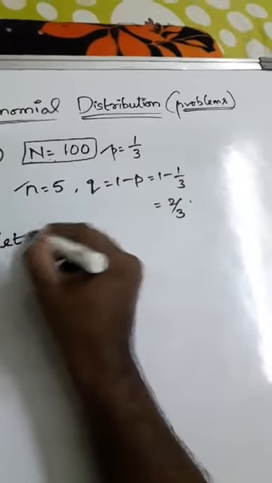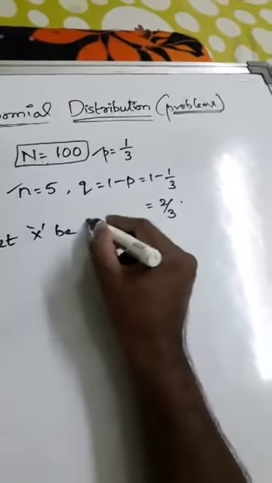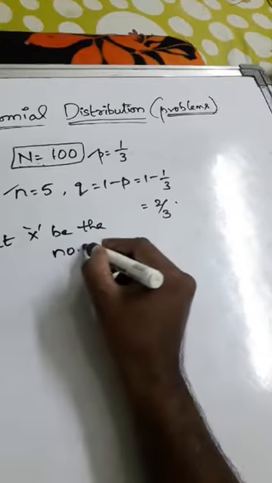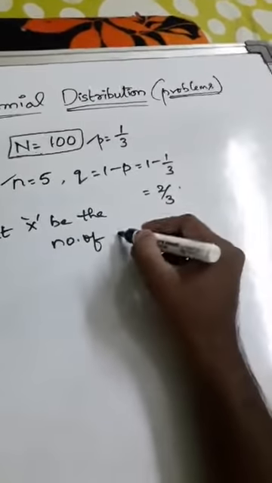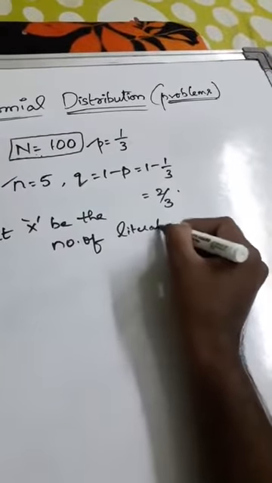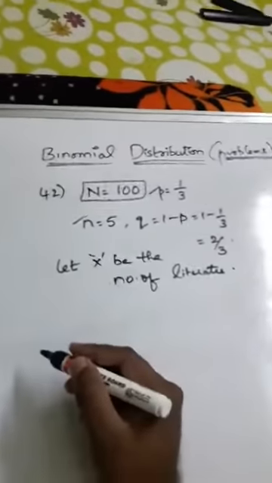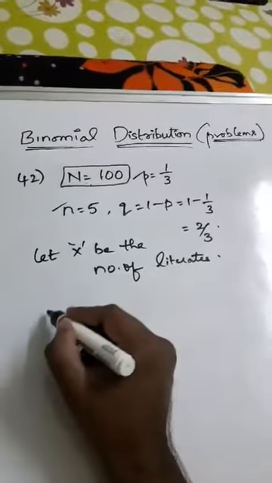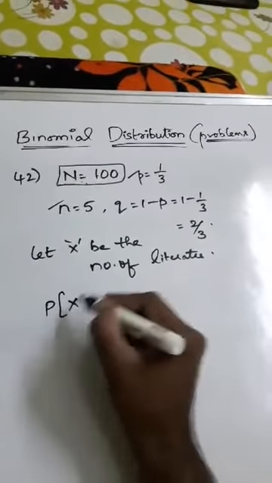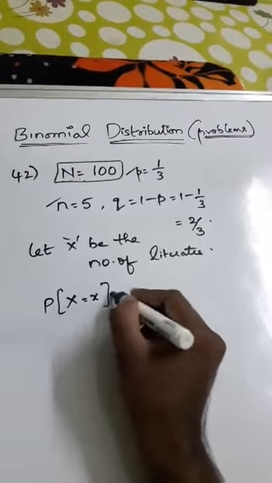Therefore, question: let X be the number of literates. So it's a binomial distribution problem. Write the PMF.